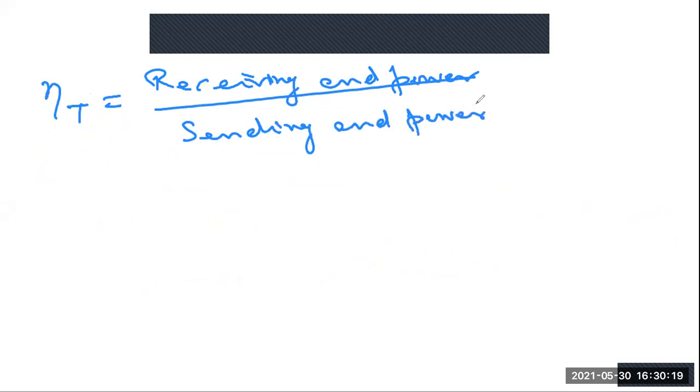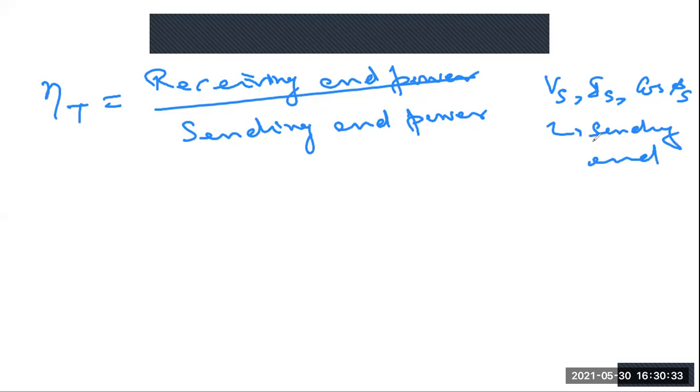So how to calculate the receiving end power? See, Vs, Is, and cos phi s are the sending end parameters. What is Vs? Vs is the sending end voltage, Is is the sending end current, and cos phi s is the power factor of the sending end.